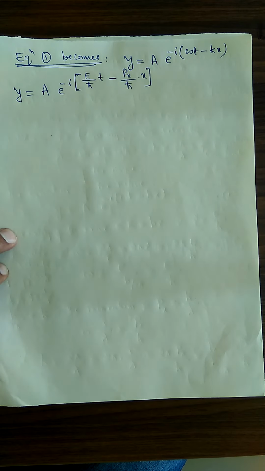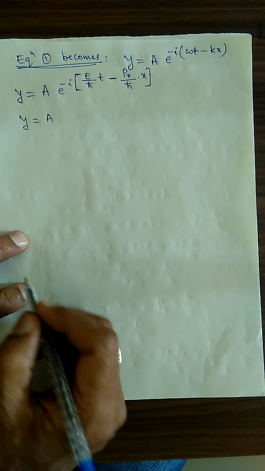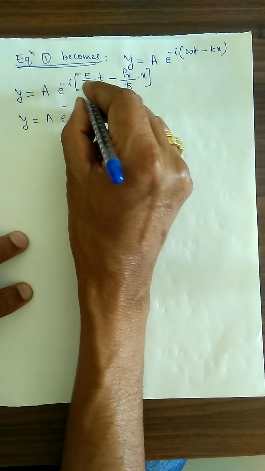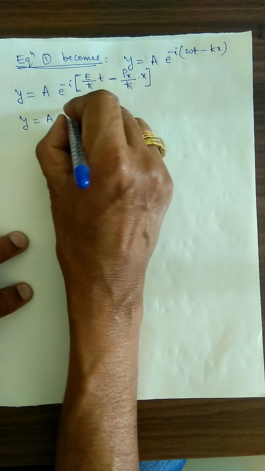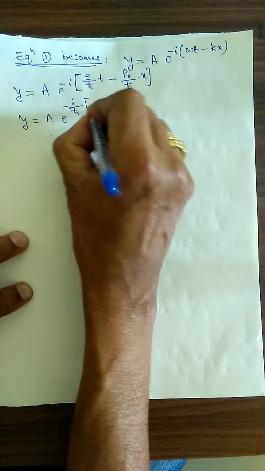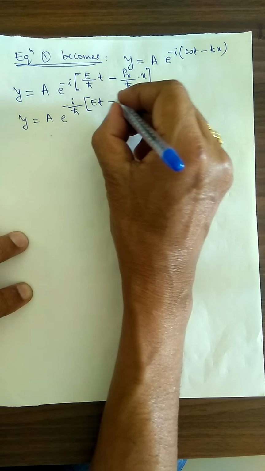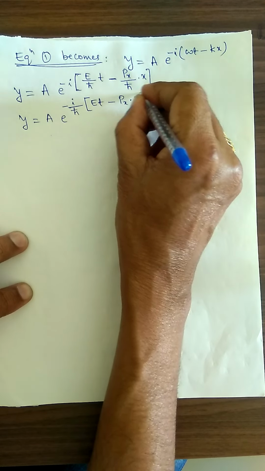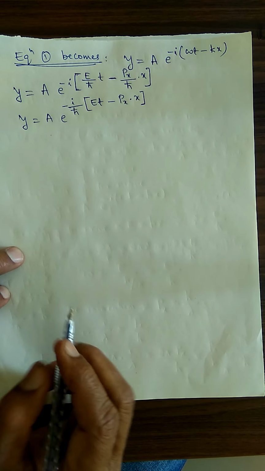So therefore y is equal to A into e to the power minus i divided by h cross, since h cross is present in both the terms, therefore I will take it outside, multiplied by Et minus px into x. Okay, so we got y.